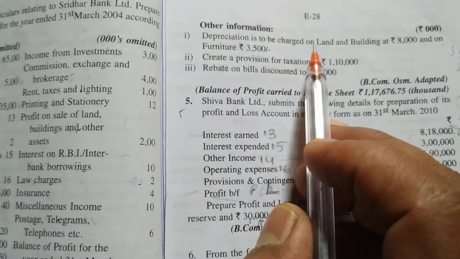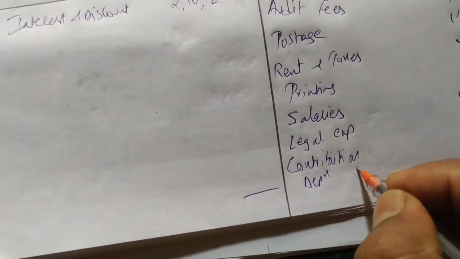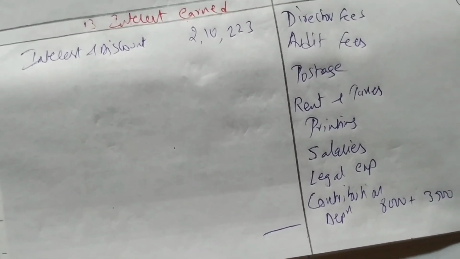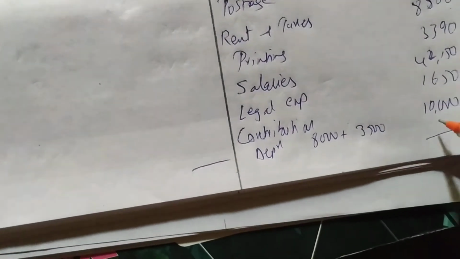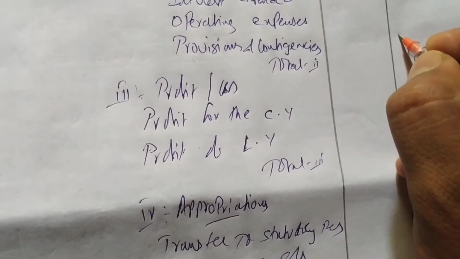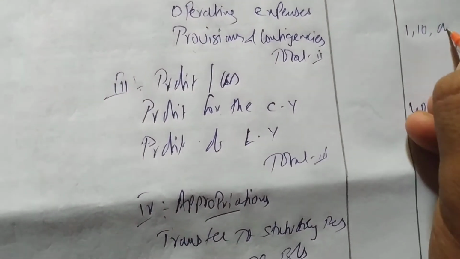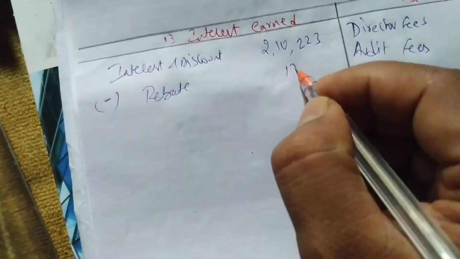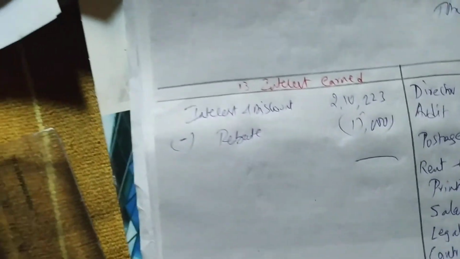Then we have to write depreciation, 8,000 plus 3,500, 11,500 put together. Next, create a provision for taxation, written directly under provisions and contingencies, 1,10,000. Next, rebate on bills discounted, deduct that from interest and discount, 15,000. Then we have written all the items.